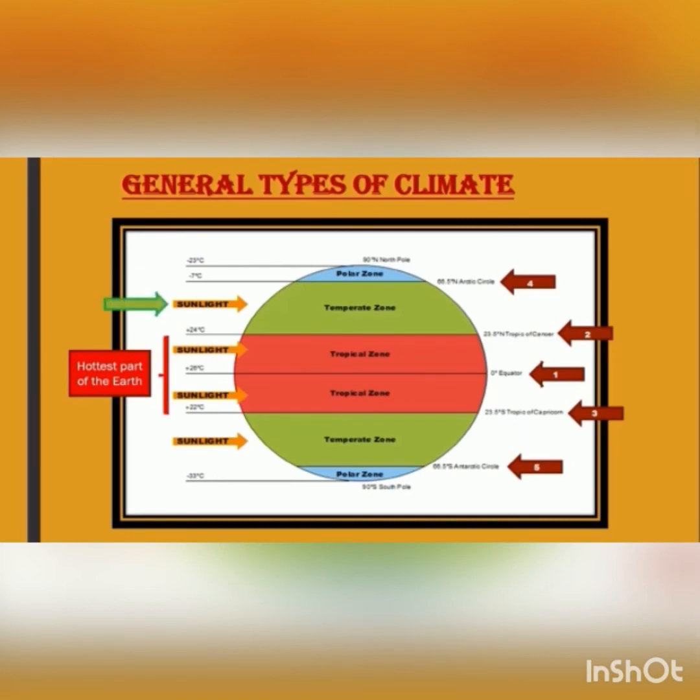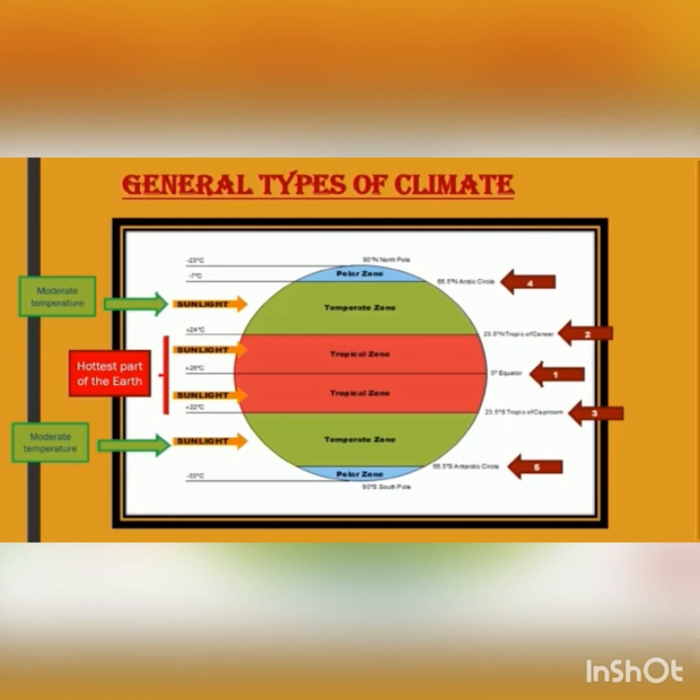Next is the temperate zone. The temperate zone falls between the 2 tropics and the Arctic Circle and the Antarctic Circle. This is the perfect zone as it usually has mild temperature and enjoys all the 4 seasons yearly: summer, spring, autumn, and winter, because the sun is never directly overhead.